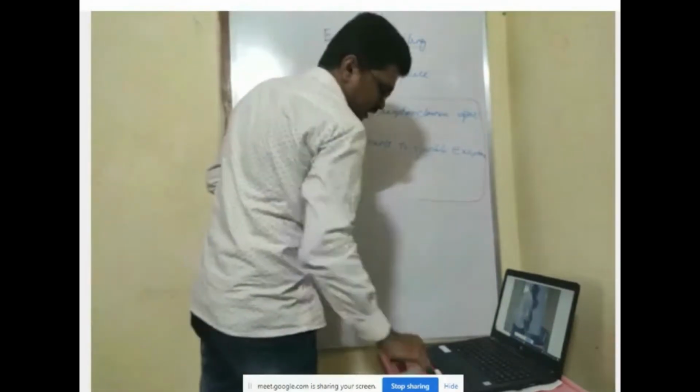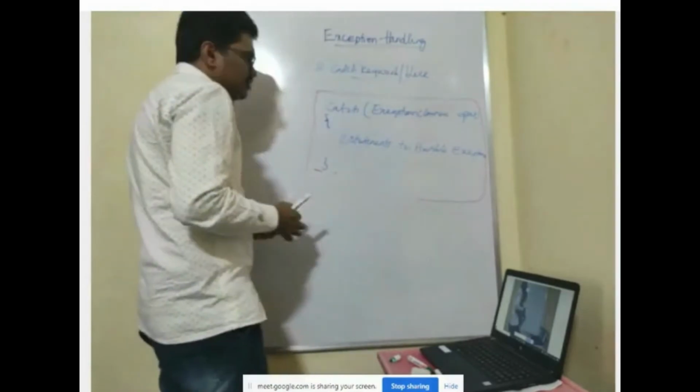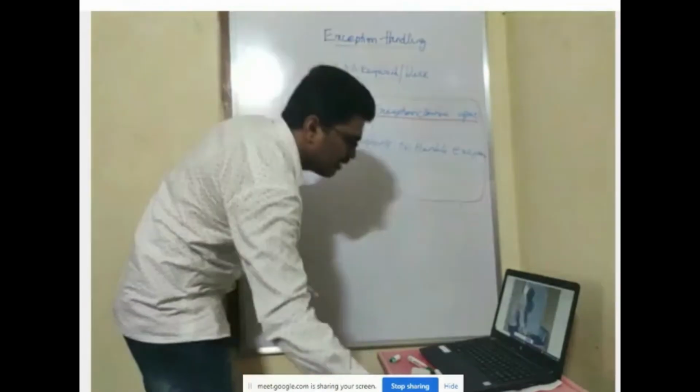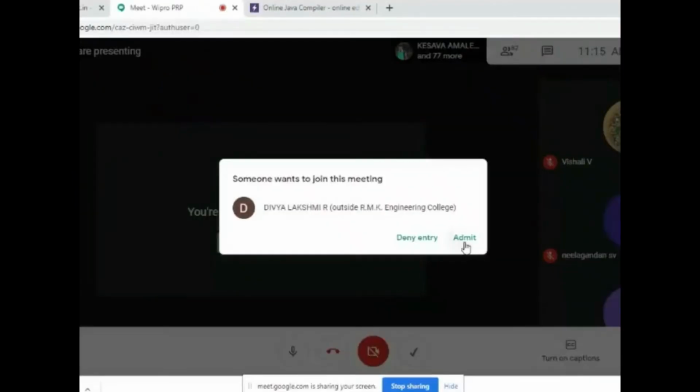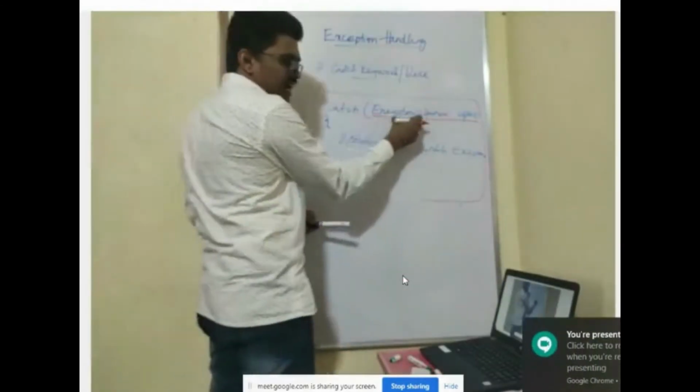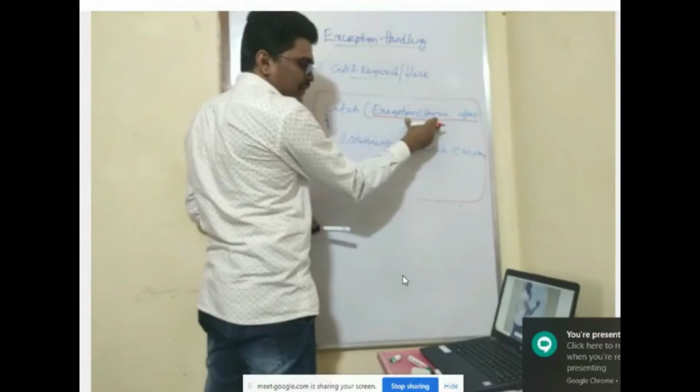So this is the syntax of your catch block. Here, the exception class is a predefined class in Java. For each and every exception, you have a predefined class in Java. That class you have to specify here, along with the object name.